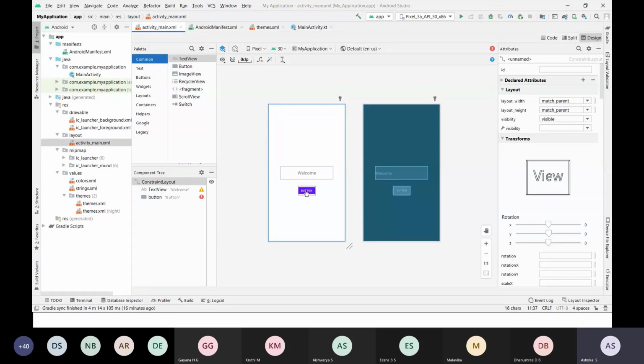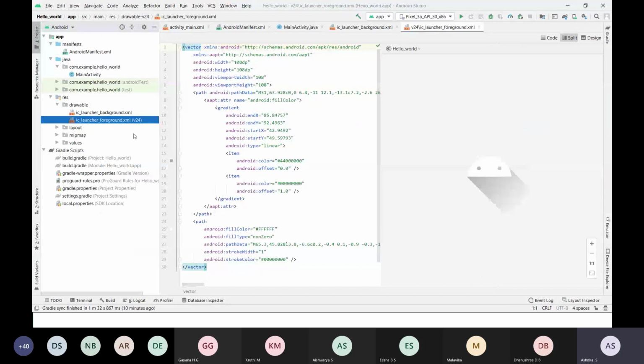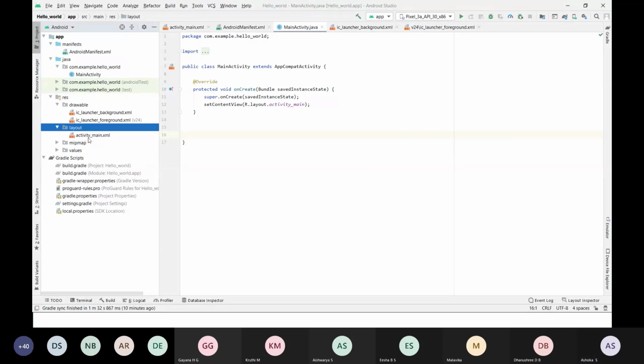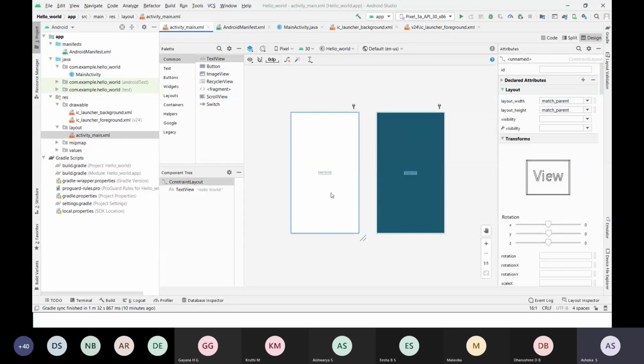So now I have dragged a button. You can see here in the Java file. Not this one, sorry, I opened two files. No, this is hello world. Now here, in the layout activity, this is the layout.